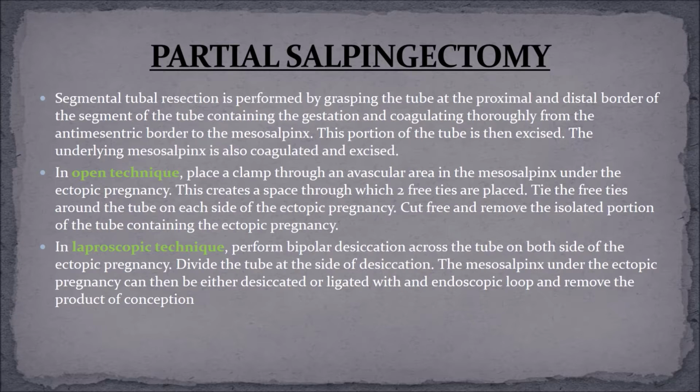In the open technique, place a clamp through an avascular area in the mesosalpinx under the ectopic pregnancy. This creates a space through which two free ties are placed. Tie the free ties around the tube on each side of the ectopic pregnancy. Cut free and remove the isolated portion of the tube containing the ectopic pregnancy. In the laparoscopic technique, perform bipolar desiccation across the tube on both sides of the ectopic pregnancy. Divide the tube at the site of desiccation. The mesosalpinx under the ectopic pregnancy can then be either desiccated or ligated with an endoscopic loop, and remove the products of conception.